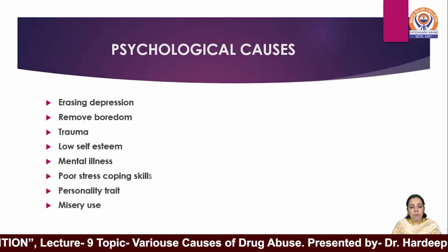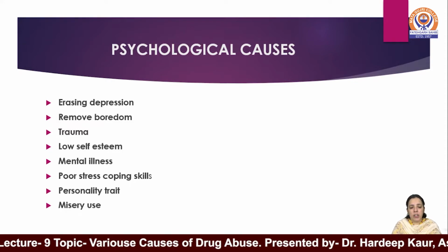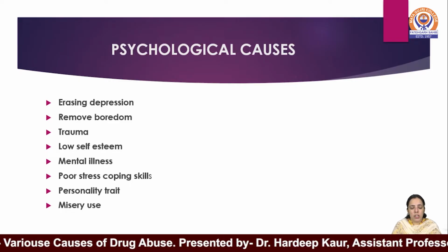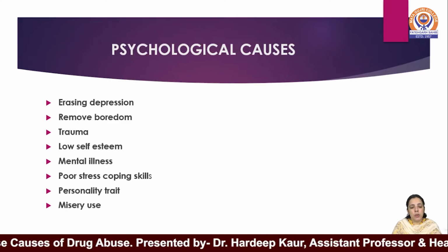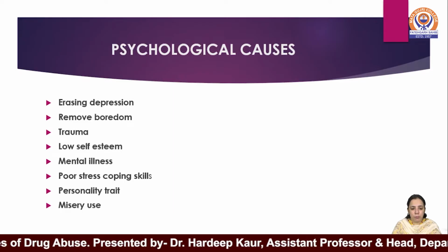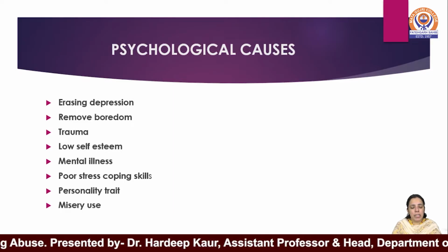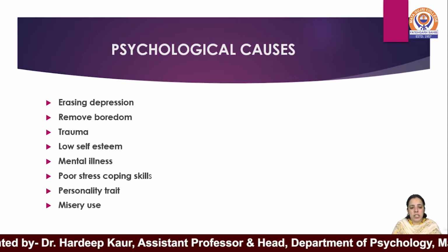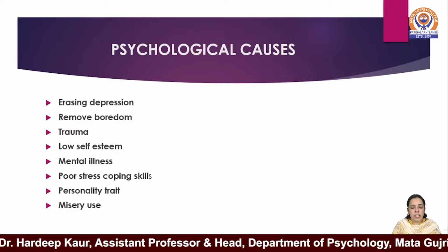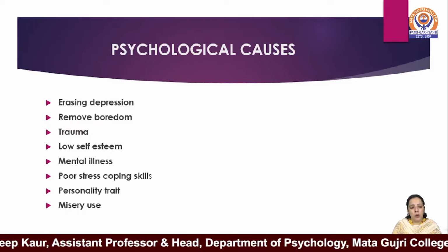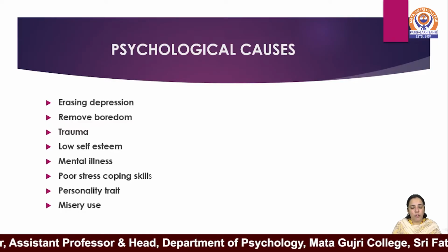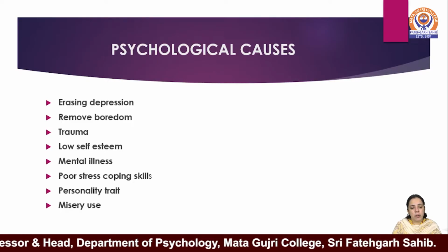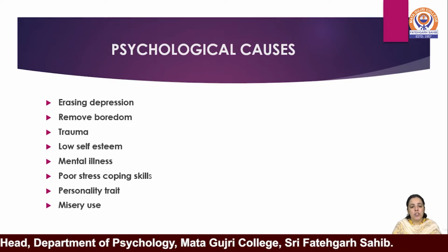Remove boredom. If a person is disengaged in life, they always seek excitement in life. So they go for new experiences such as drug use. So drug abuse helps them to pass their time. In order to remove the boredom and increase the excitement in their life, they go for drug abuse. Trauma. If the person has some physical or sexual trauma or physical or sexual abuse in childhood, then they are twice as likely to go for drugs, smoke and drink as compared to persons who are not abused in their childhood.